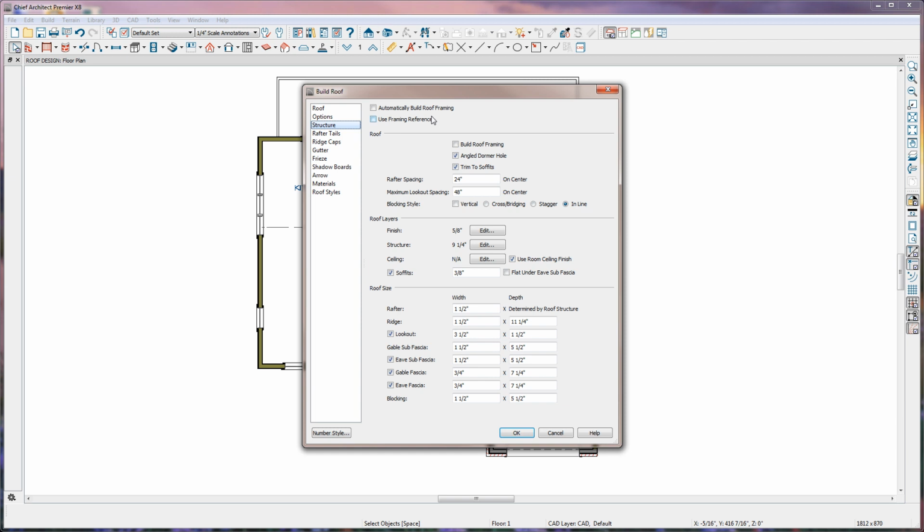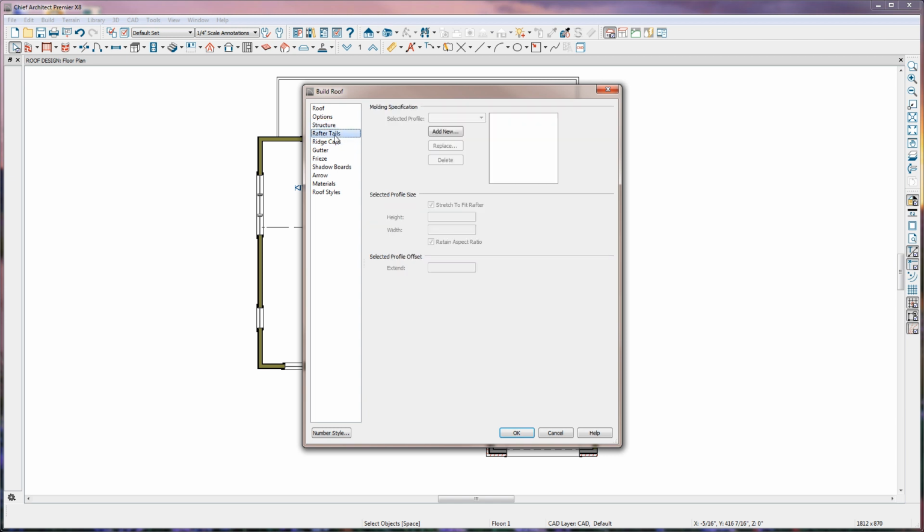You can automatically build the roof framing at the same time you build the roof plane. You can also change the defaults for your rafter spacing and your maximum lookout spacing. You can also change the roof layers for the finish and the structure and the ceiling finish. You can also change the framing options for your rafters, your ridge, and your fascias.